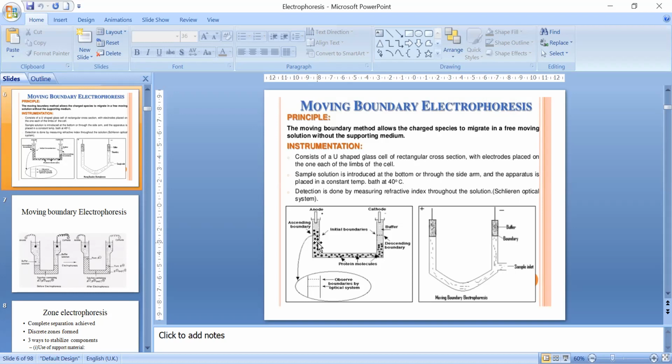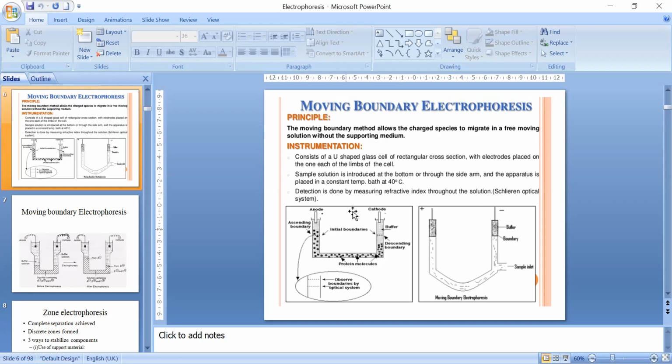Now if we mix certain compounds which are charged in nature as well as colored, initially the color was distributed uniformly. But when the system was switched on, the molecules started migrating towards one electrode. Suppose the molecules are anionic in nature and are migrating towards the anode. Initially the level of the molecule was up to here and up to here. You can see this dotted line, so this was our initial boundary.